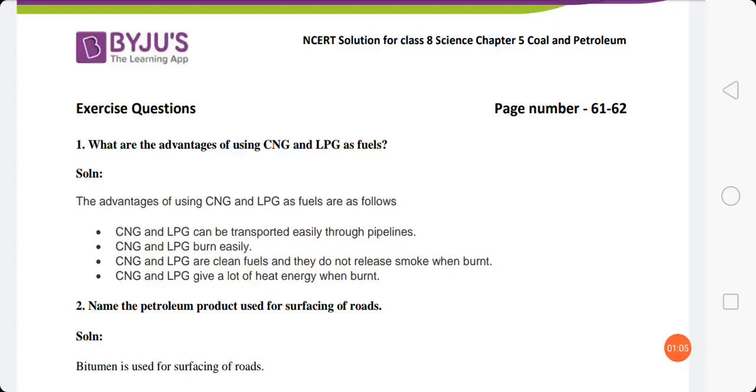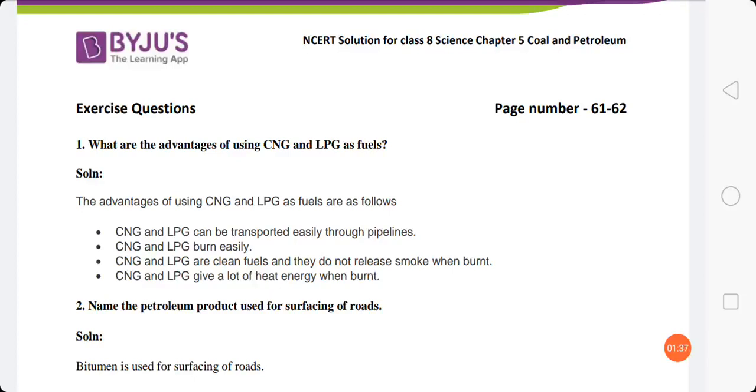So the advantages of using CNG and LPG as fuel are that they can be transported easily through pipelines. Okay, transferring this gaseous fuel through a pipeline is easy. CNG and LPG burn easily in comparison to other fuels because they are gaseous fuels, and they are cleaner fuels. They do not release smoke when burnt, so they are pollution free fuels.